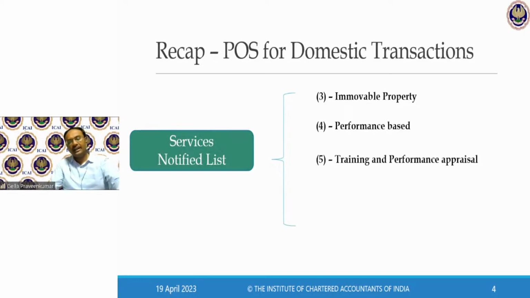Then, in relation to 12 subsection 5, they have identified training or performance service, where they say, if the services are given to a registered person, that should be the place of supply. If services are given not to a registered person, the place where the training was actually performed shall be my place of supply. Why was this training and performance referred to a registered person, like these online coaching classes?